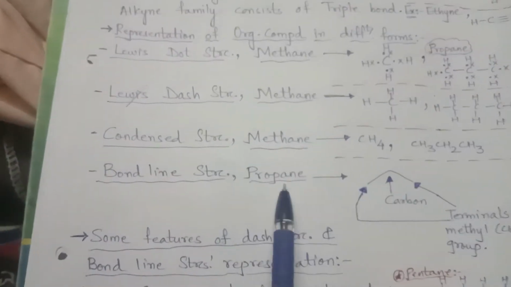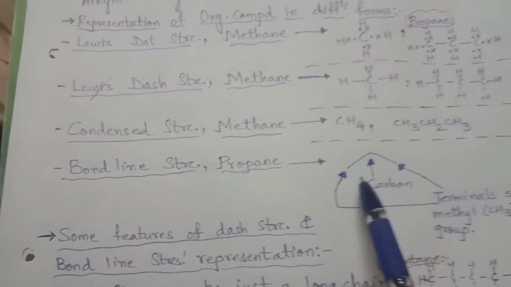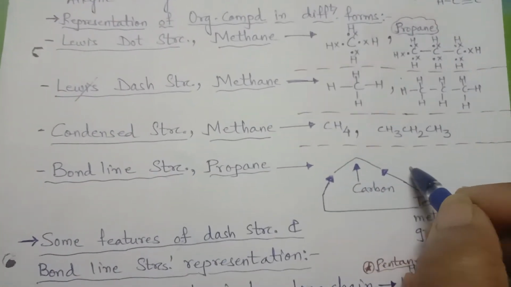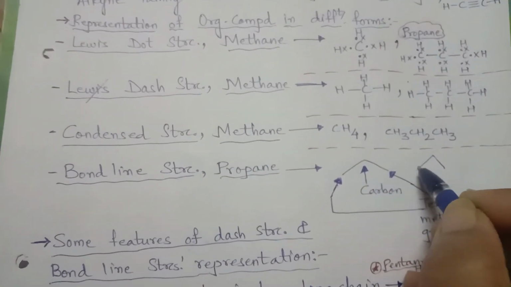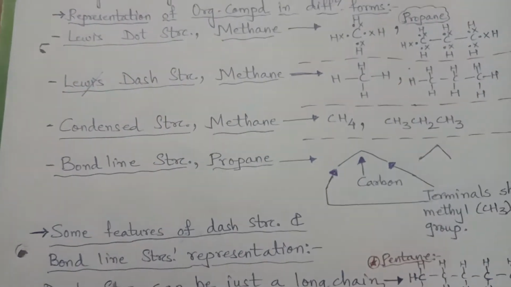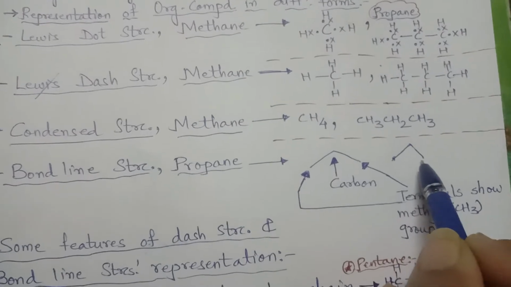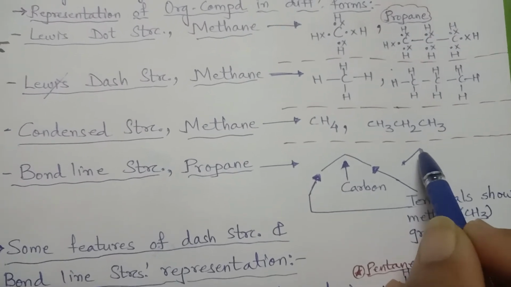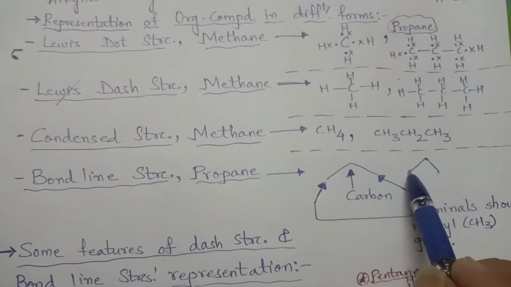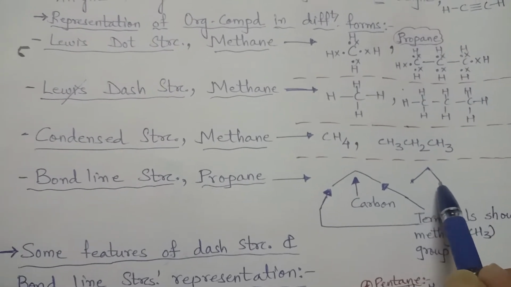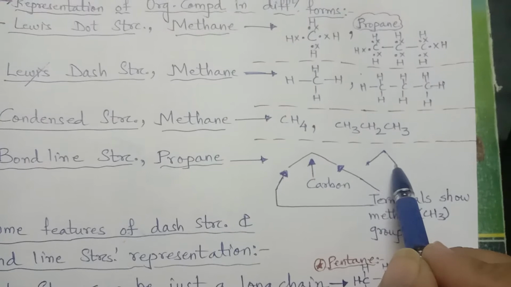So the bond line structure of propane I have shown here. You can see this is the bond line structure, just this type of open triangle. This is the bond line structure of propane. These terminals suggest carbon and the joint also suggests carbon. A terminal always suggests a CH3 group if there is no other functional group or element joined.